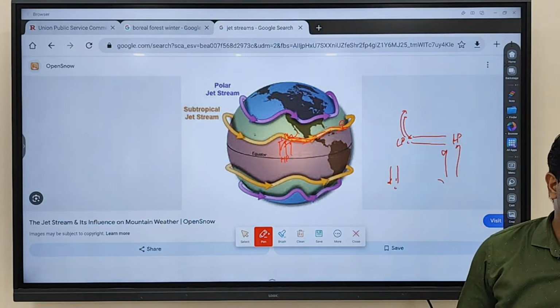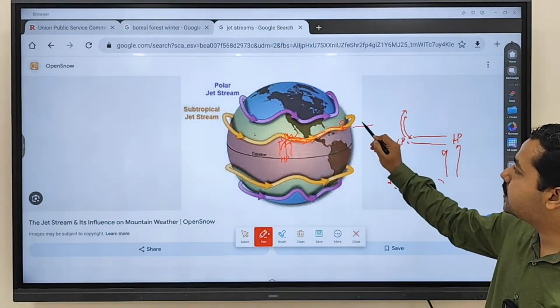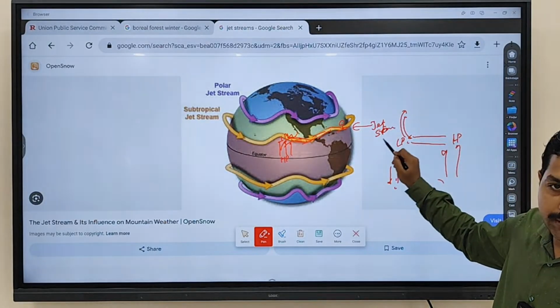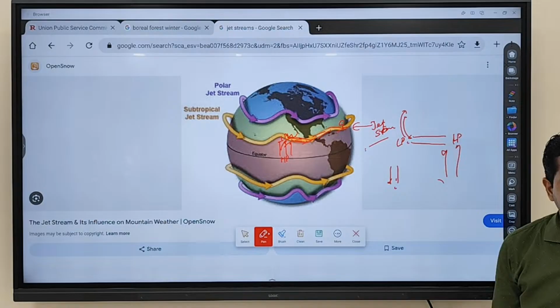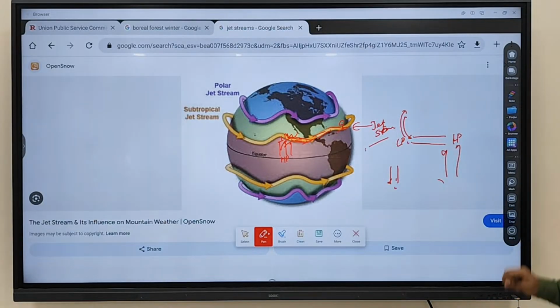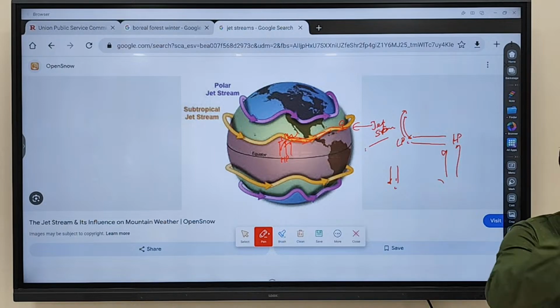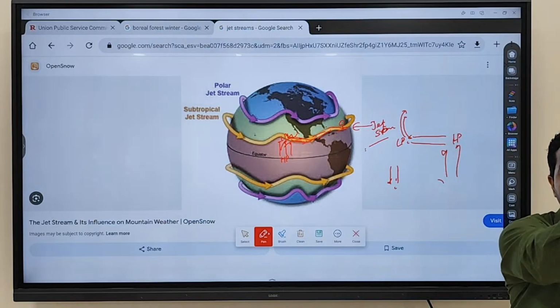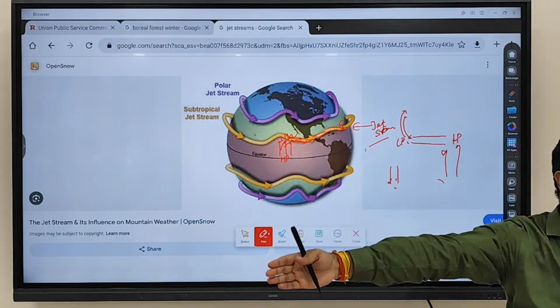And these winds are called what? These winds are called a jet stream. Clear? Any doubt regarding this particular thing? So basically the jet stream is the wind that moves in the upper atmosphere, not in the lower atmosphere. They are moving in the upper atmosphere. And from where to where are they moving? From west towards east direction.